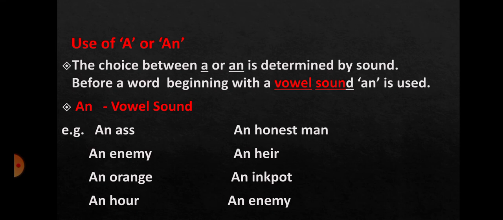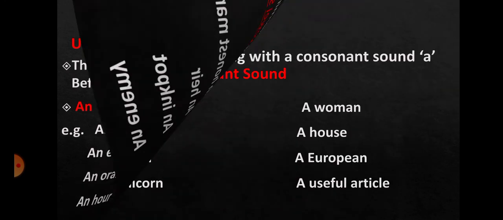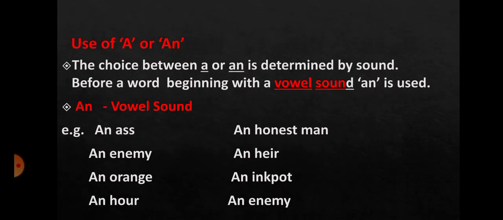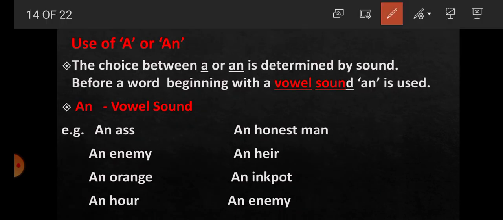Now students, we have already read about the position of article. Now we are going to read the use of a or an. Students, the choice of a or an is determined by the sound. Students, we all know that in English there are two types of sound, vowel sound and consonant sound. So here, if any word starts with a vowel sound, then we have to use an.